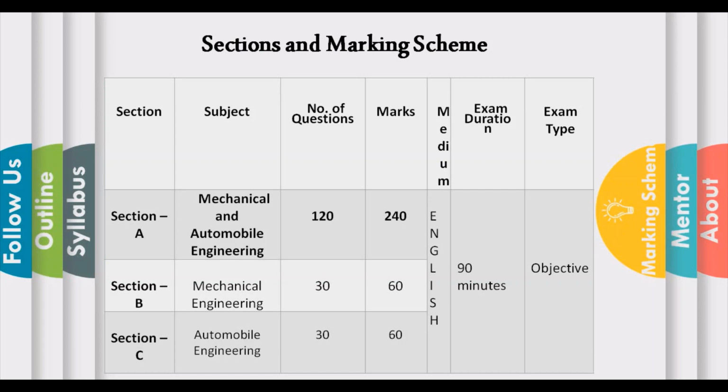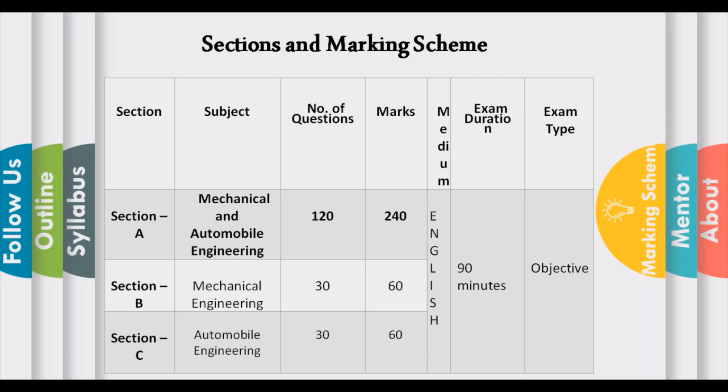First of all, this AMVI mains examination is totally a technical examination. Section A, which is compulsory, is based on mechanical and automobile engineering. Out of section B and C you can attempt any one. Section B is based on mechanical engineering and section C is based on automobile engineering.